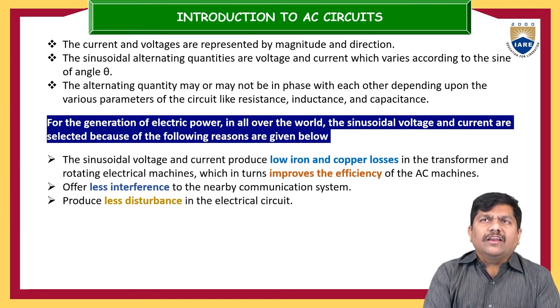So the sinusoidal alternating quantities are voltage and current, which vary according to the sine of angle theta. Just now we have seen that the alternating voltage alternates at regular intervals. From 0 to 1 it is negative, from 1 to 2 it is positive, and so on. This waveform resembles our AC sinusoidal quantity. That's why all the alternating quantities are represented with the sinusoidal function only.